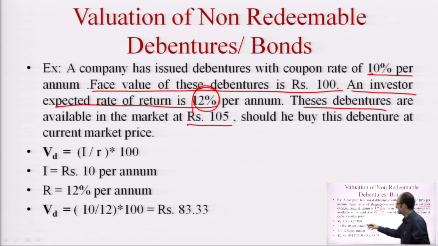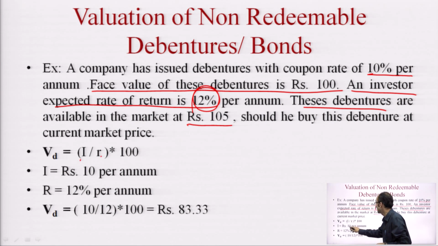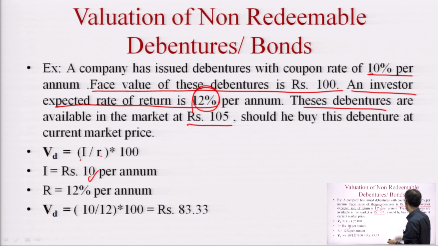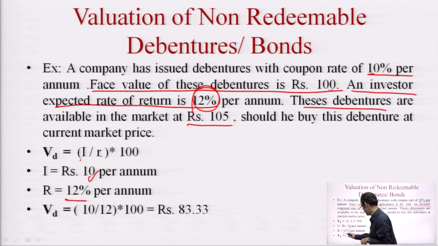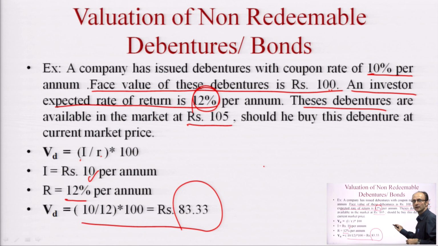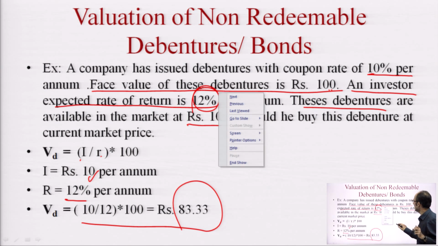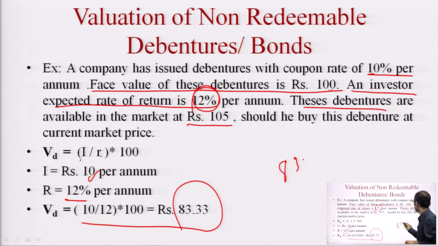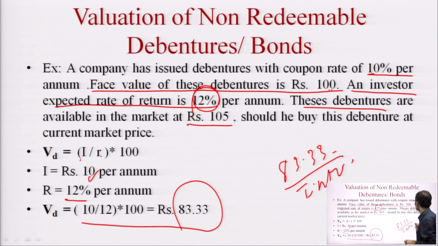The formula was very simple. I divided by the rate, where I stands for the interest that the bondholder will get, and that interest will be 10% of this 100 rupees of face value. Now we will be dividing this I by the percentage, and the amount that we get is 83.33. Now we can compare here: 83.33 is the intrinsic value that we are getting.